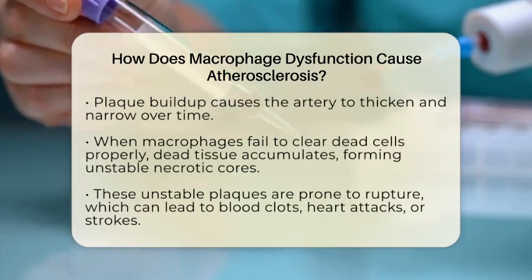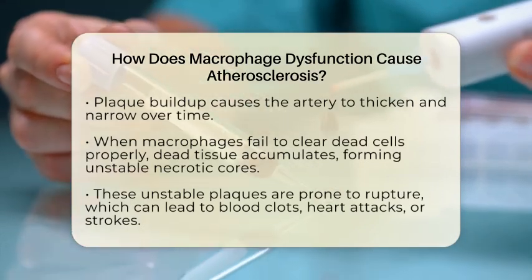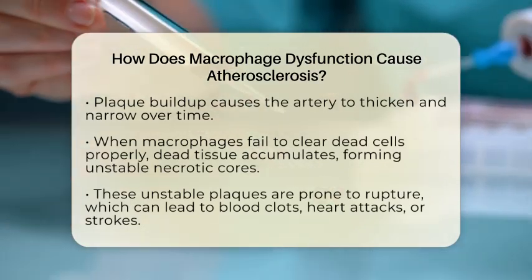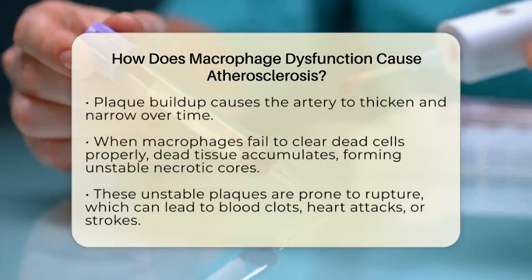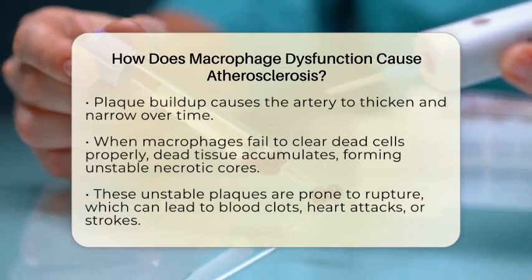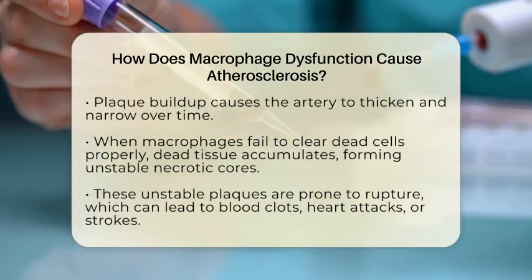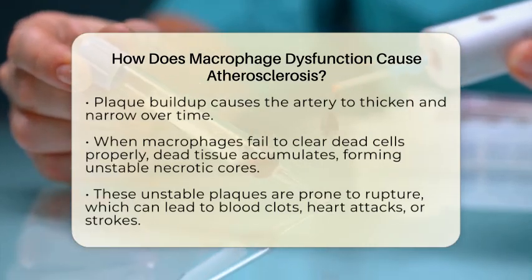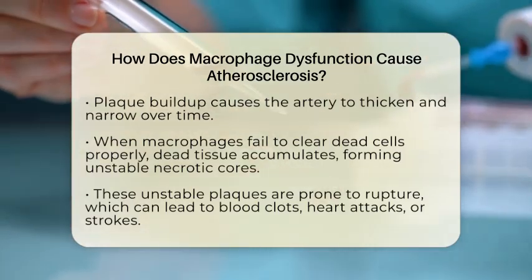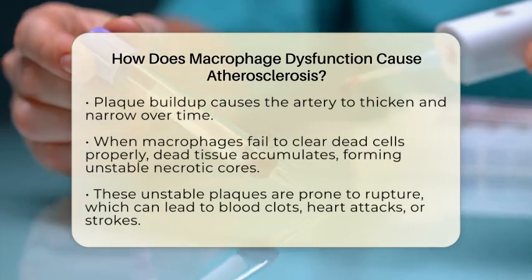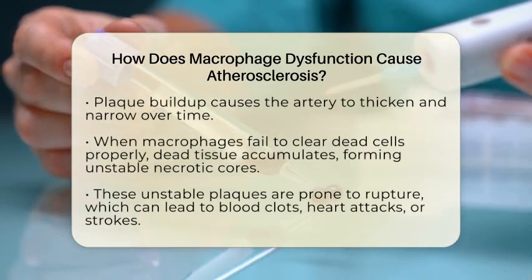They release chemicals called cytokines and chemokines that cause inflammation. This inflammation attracts more immune cells to the area, which makes the plaque grow bigger. Over time, the buildup of foam cells and inflammatory signals causes the plaque to thicken and harden, narrowing the artery.